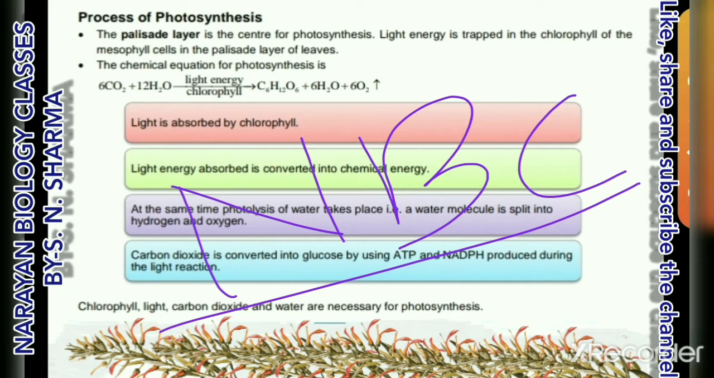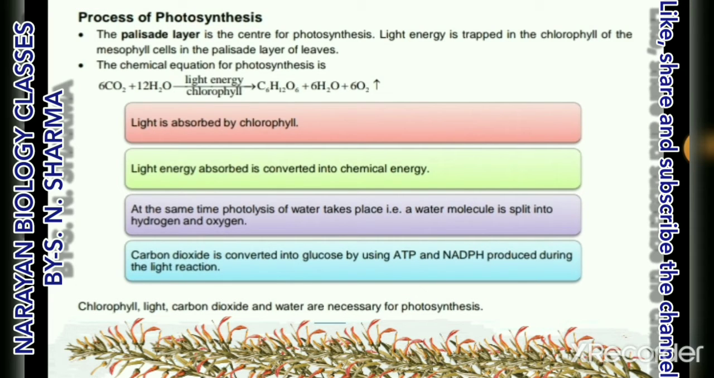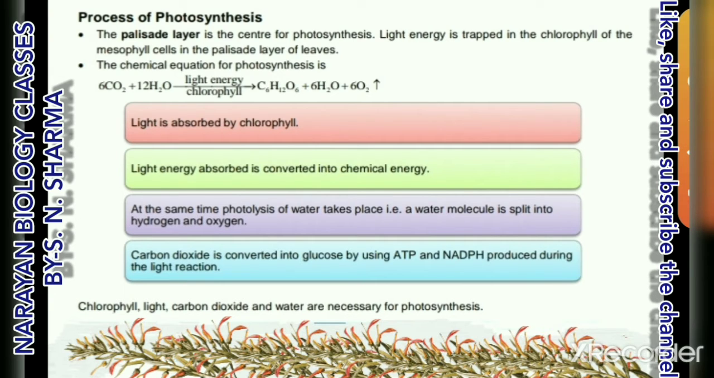And student, in this video lecture we study about the process of photosynthesis which occurs in green plants. This process of photosynthesis occurs only in autotrophs, and autotrophs are able to perform photosynthesis because they contain a very important pigment known as chlorophyll, and this chlorophyll pigment is present inside the plastid or chloroplast.